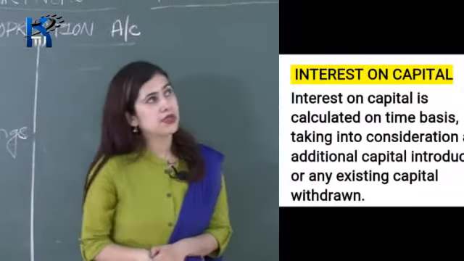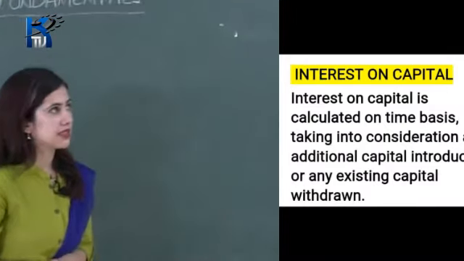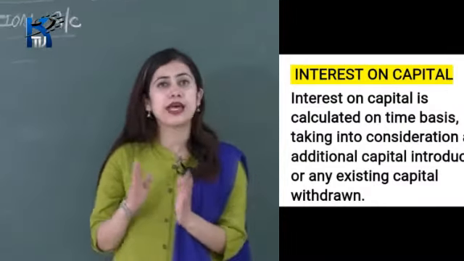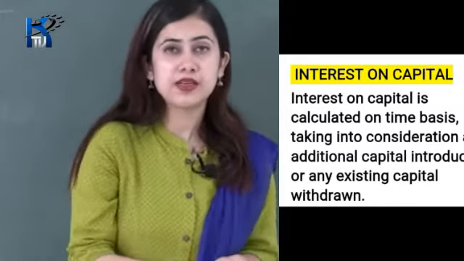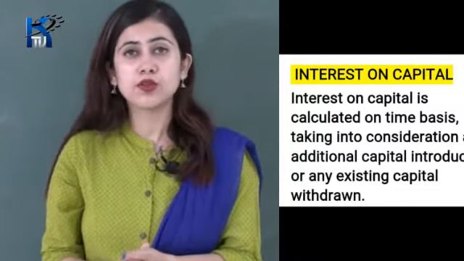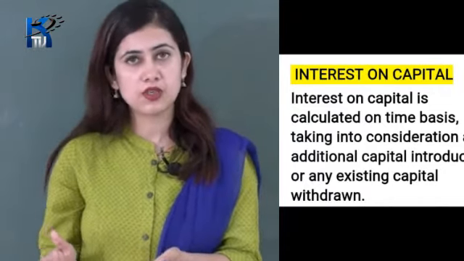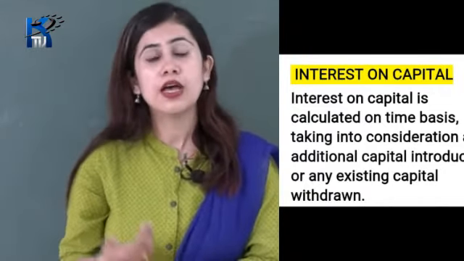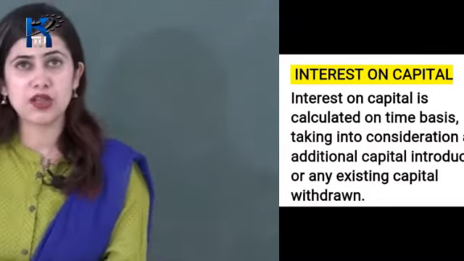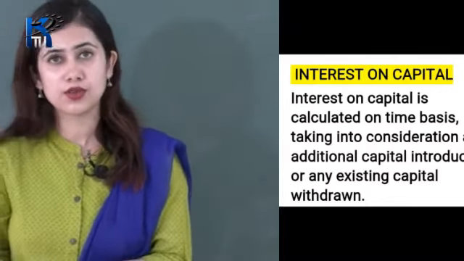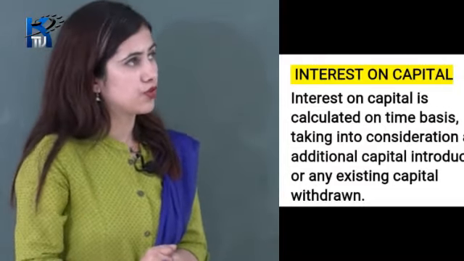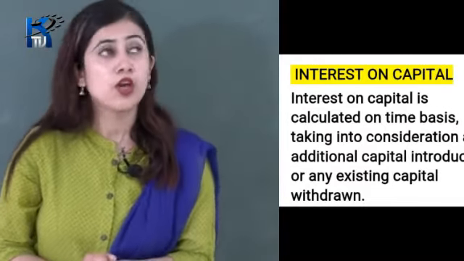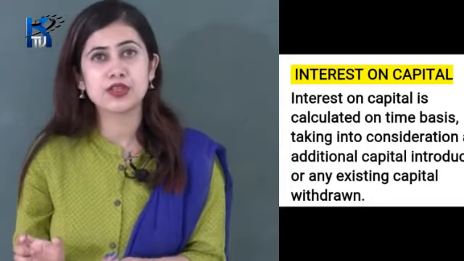So interest on capital is calculated on a time basis. That means if it is for 9 months then you have to calculate interest on capital for 9 months. If it is for 10 months you calculate for 10 months. So 9 months means 9 divided by 12, and 10 months means 10 divided by 12, into your capital, into your interest. After that, take into consideration any additional capital introduced or any existing capital withdrawn.